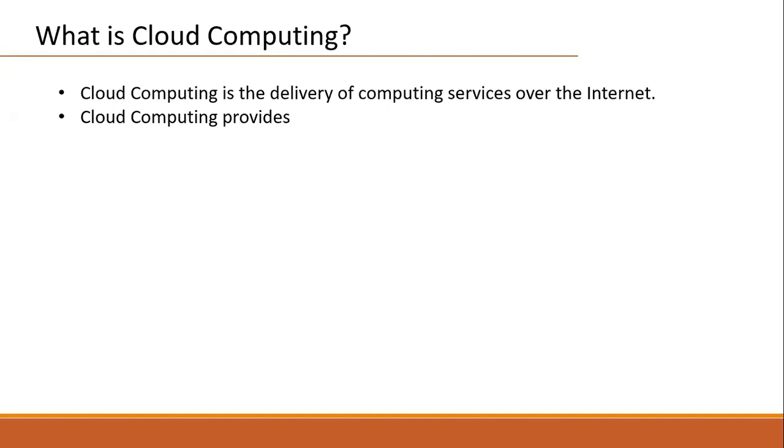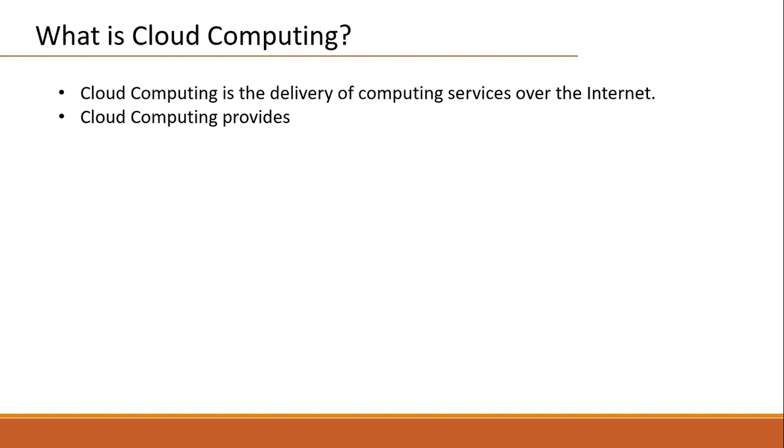A very simple definition, sir. What is cloud computing? Just providing the computing resources over what? Internet. Now check here, what is there in the cloud data center?